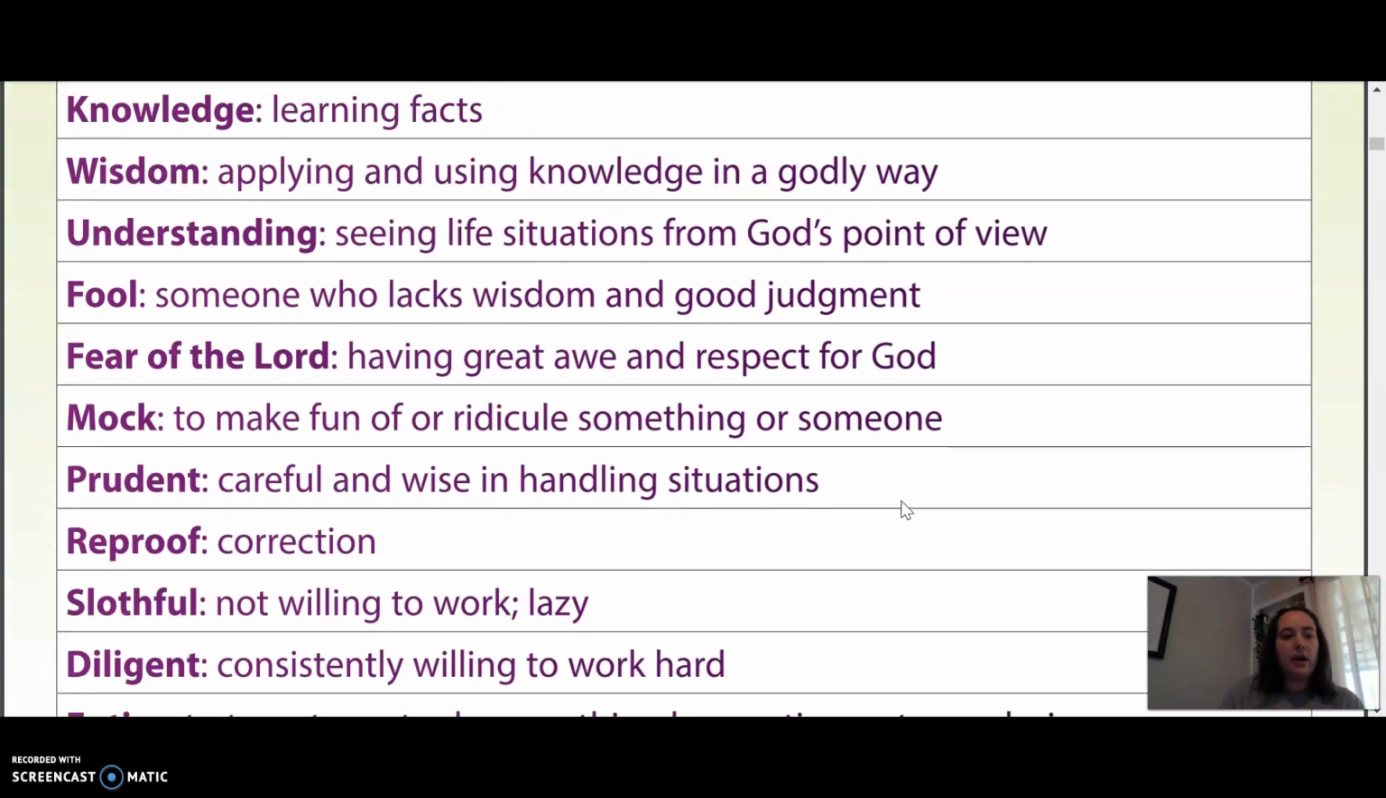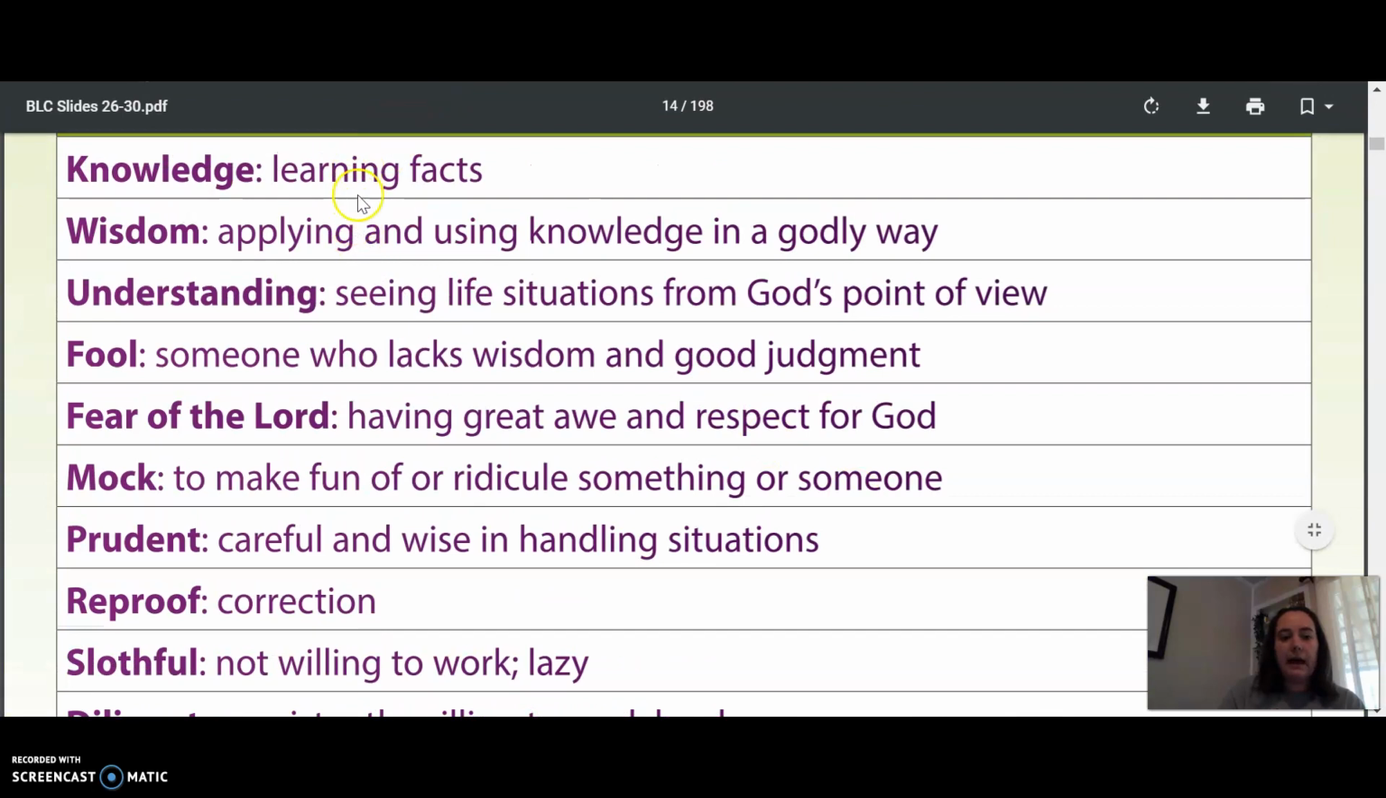So when we look back here at our vocabulary, we've already written down what knowledge and wisdom are, and understanding as well. Knowledge, learning facts. Wisdom, applying and using knowledge in a godly way. And understanding, seeing life situations from God's point of view.